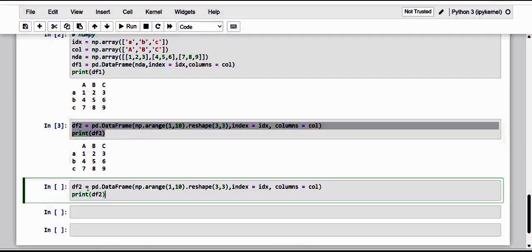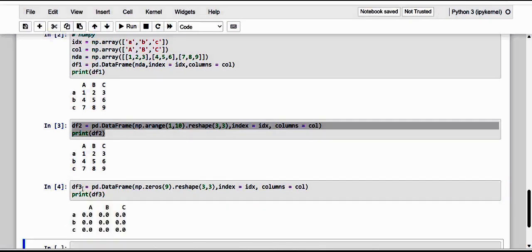Instead of arange, let me give zeros. In that zeros, how many? Of course, it is 9. Let me make this a data frame of 3 by 3. Kindly have a note of how this happens. Just view the output.